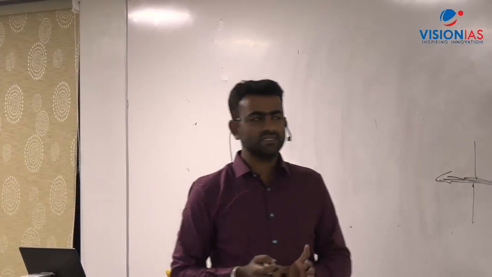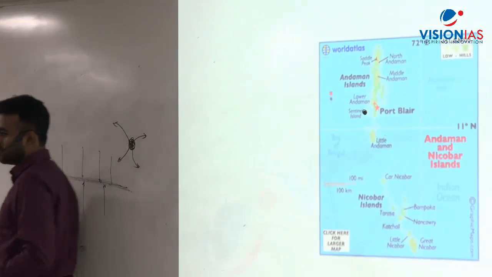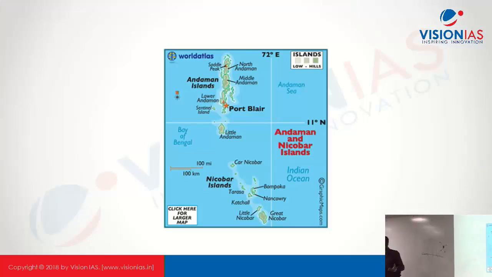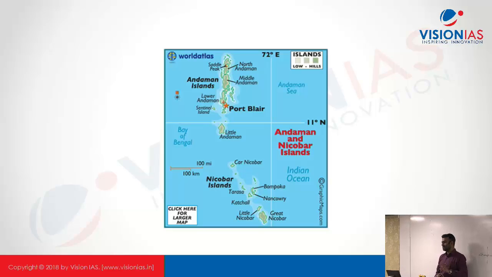Basically these are people who have been staying there because of the location. They are very far off from the mainland, so they have been isolated for a much longer period. They didn't have outsider contact for a very long period, and because of that they are also genetically not very diverse.